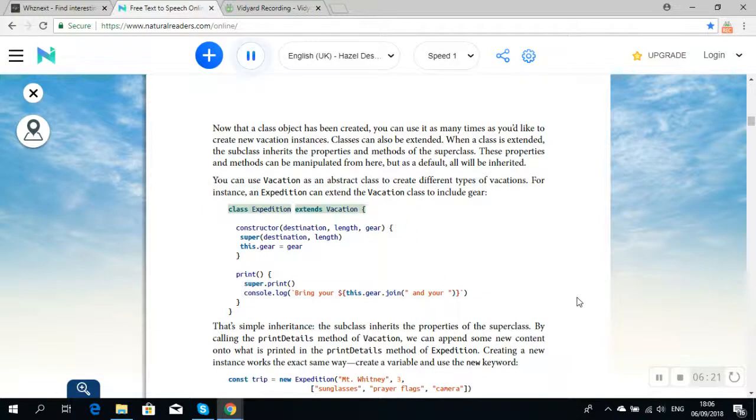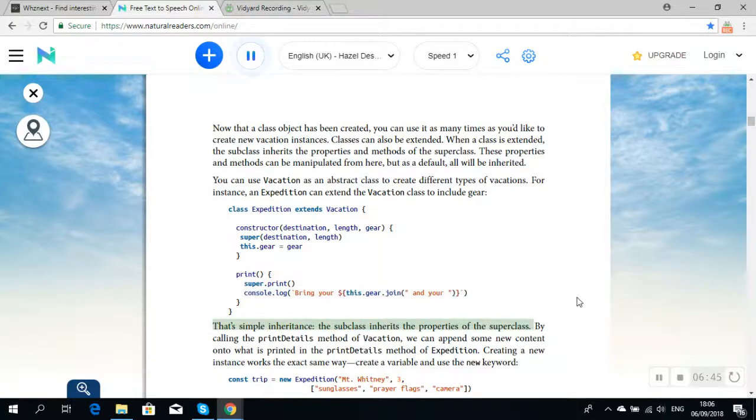class Expedition extends Vacation { constructor(destination, length, gear) { super(destination, length); this.gear = gear; } print() { super.print(); console.log(`Bring your ${this.gear.join(' and your ')}`); } }